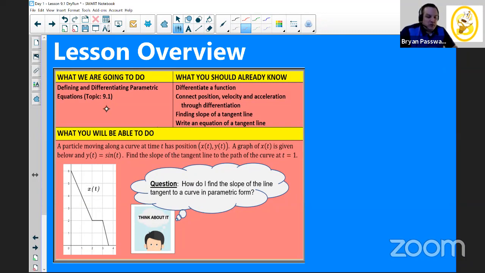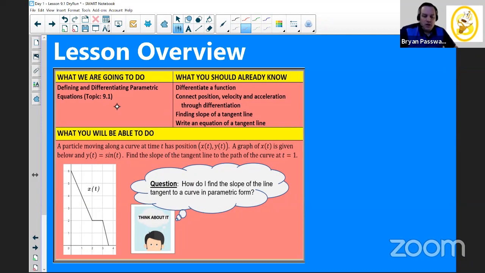So today we're looking at topic 9.1, which in the AP's curriculum is called Defining and Differentiating Parametric Equations. This is one of those topics that for this year only is not going to be on the AP exam. But again, like I mentioned before, even though it's not going to be tested, all the things that you're going to do in it are tested. And just like the warm-up, it's a really good chance to review those previous topics, as well as see an important topic that when you go on to the next course or you go into college, your future professors will have expected you to have seen and learned.